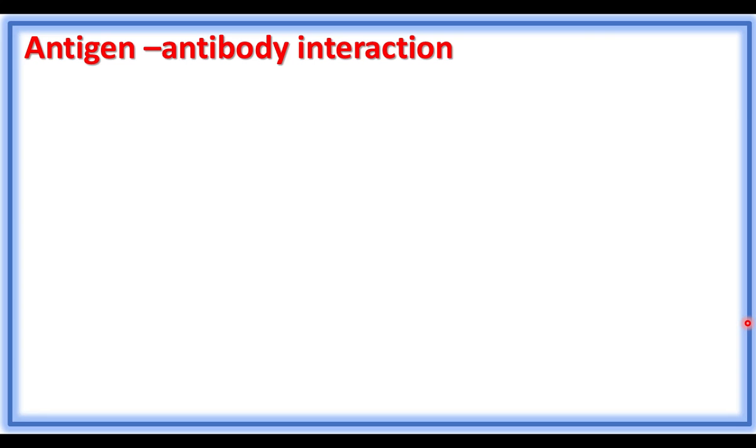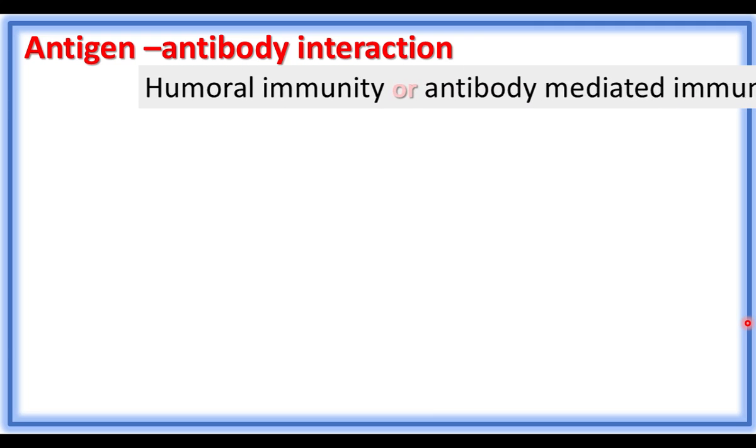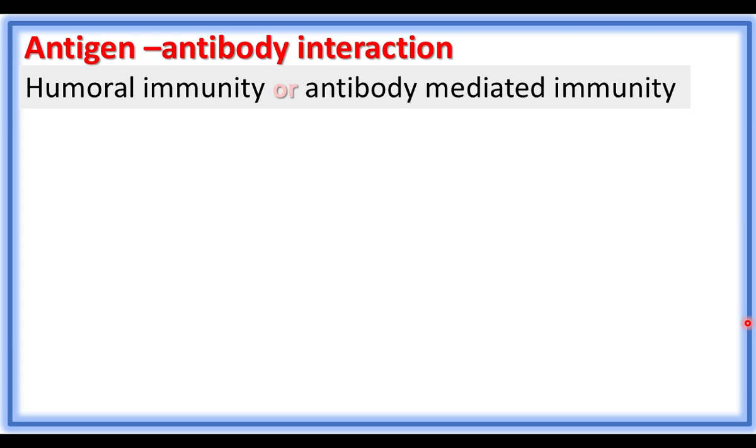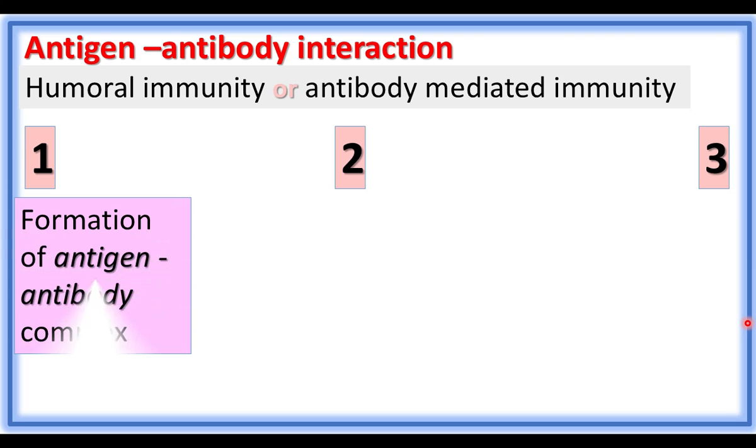One of the immune responses is humoral immunity or antibody-mediated immunity. Antibody-mediated immunity involves the production of antibody and the reaction between antigen and antibody. Antigen and antibody interaction involves three stages. In the first stage, there is formation of antigen-antibody complex. After the formation of antigen-antibody complex, reaction begins.